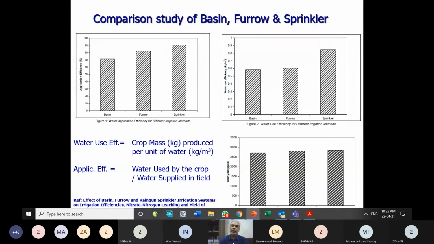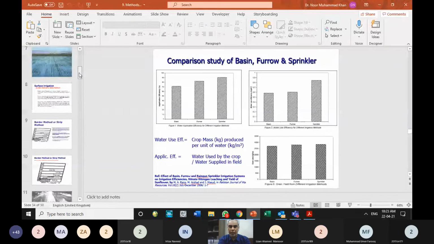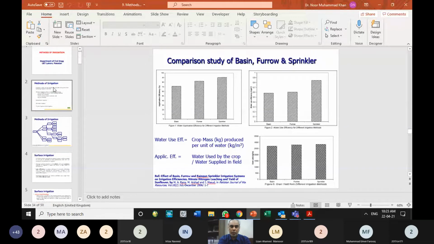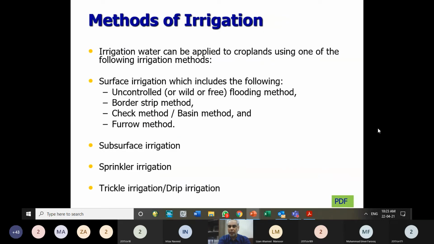So similar indexes, indicators, and parameters are available to calculate the efficiency of a system in a variety of ways. So we have to tell you these methods, and the second thing we have to tell you is their performance: which one is better than the other, which one should be used in what condition, what should be the soil type, and what should be the condition of topography.